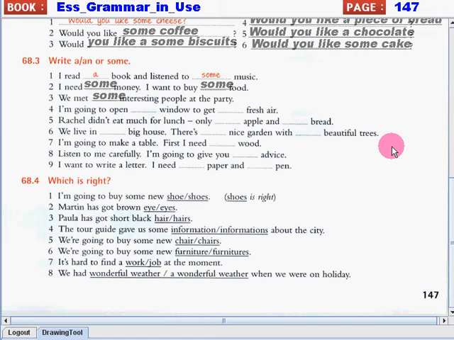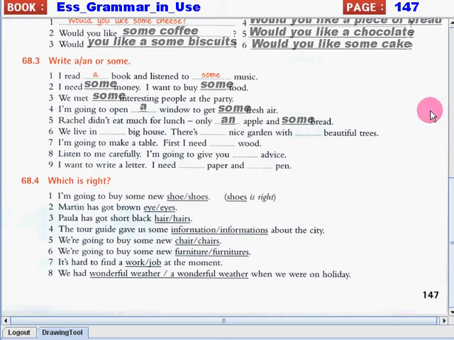Number 4. I'm going to open blank window to get blank fresh air. Here we have to say a window and then some fresh air. Window is a singular countable noun. That's why we used a. And air is an uncountable noun. That's why we used some.